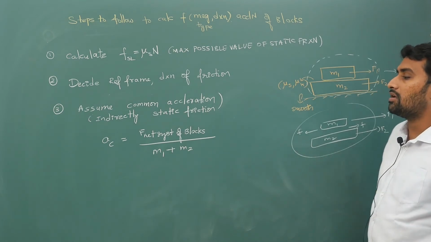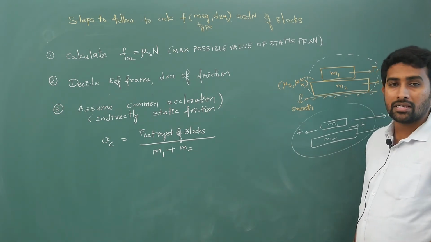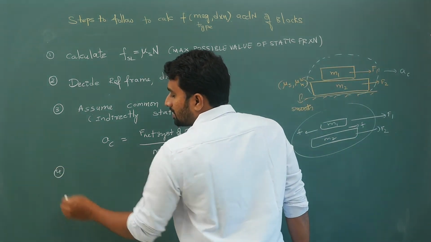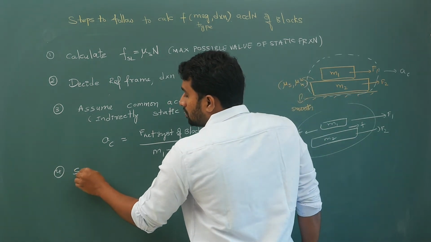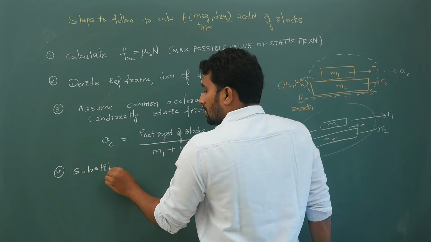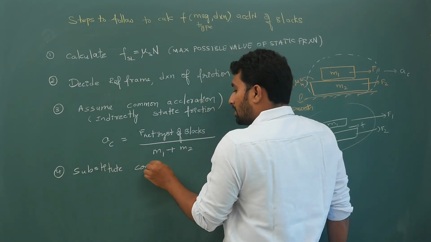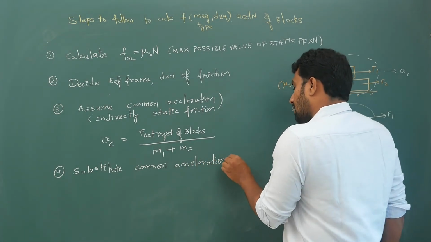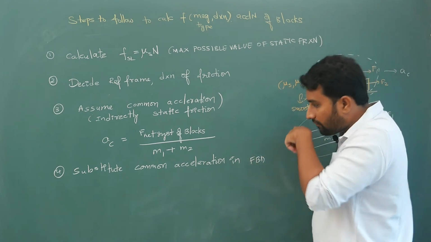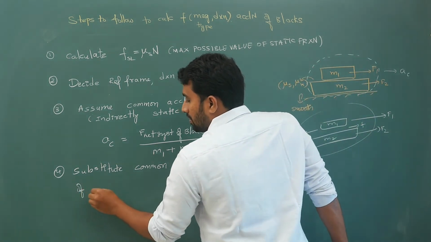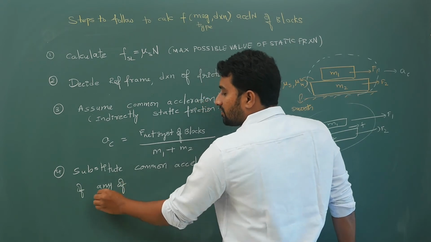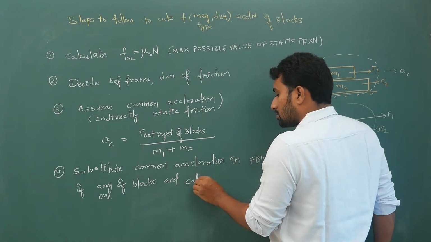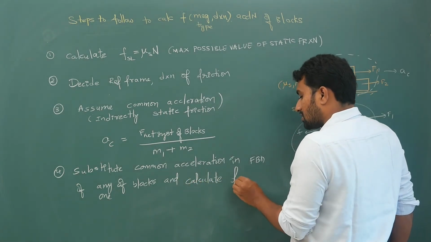Now, once you assume this common acceleration, substitute it in the FBD of any one of the blocks and calculate the static friction value.